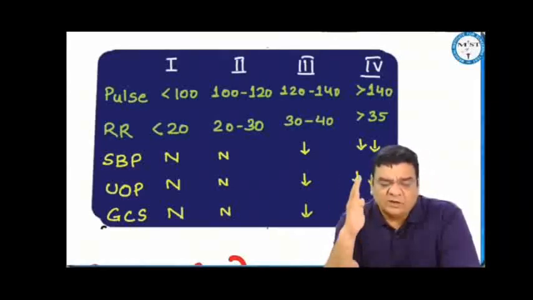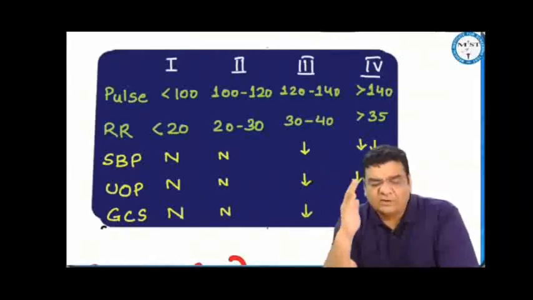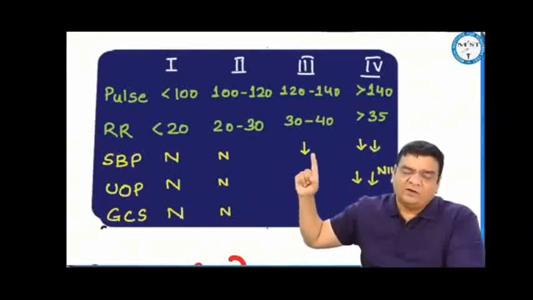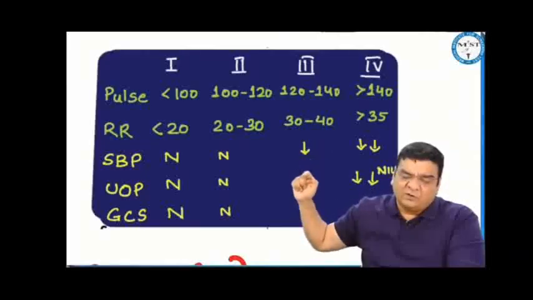Class 1, everything is normal. Class 2, only the pulse rises from 100 up to 120, respiratory rate from 20 up to 30, but systolic BP, urine output, and GCS remain normal. However, in class 3, pulse rate 120 to 140, respiratory rate 30 to 40, systolic BP starts falling, so urine output and GCS will also start falling.